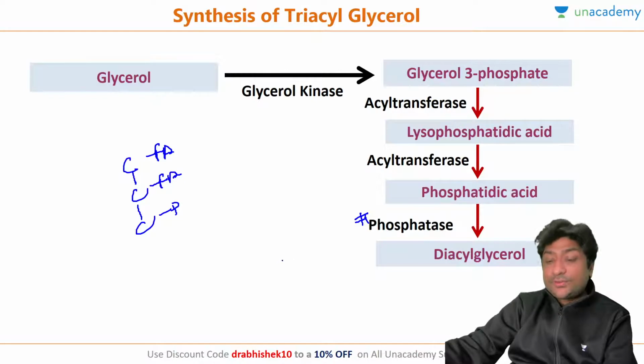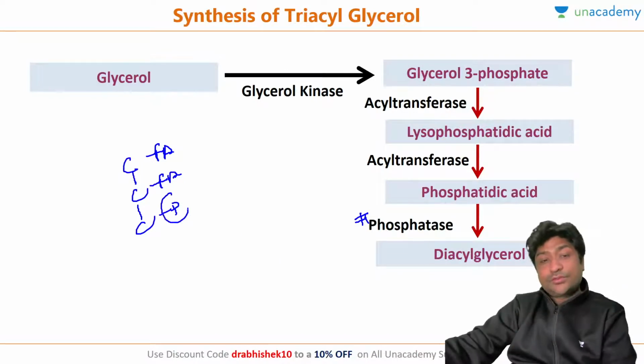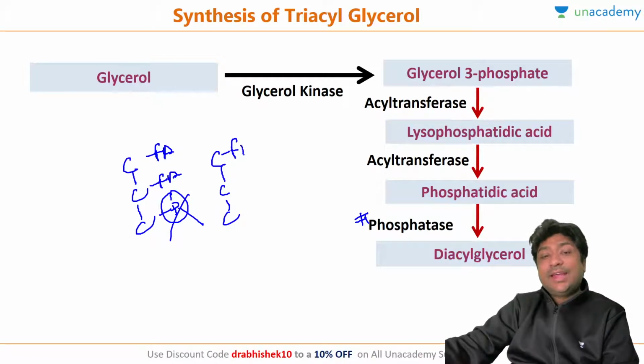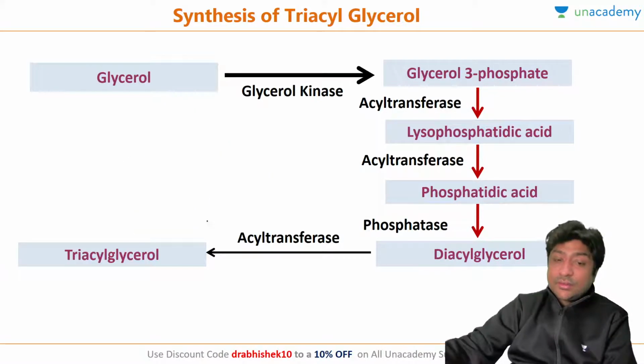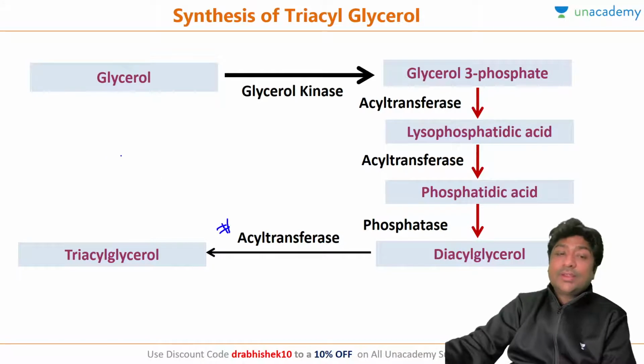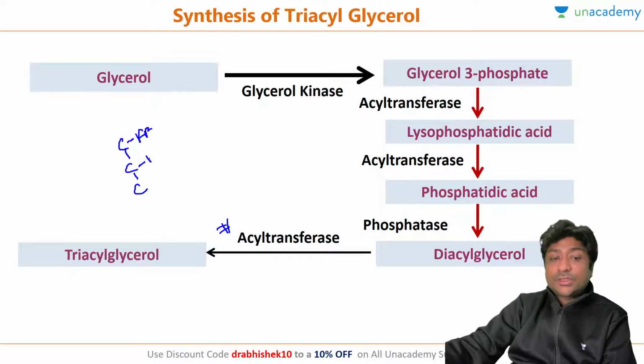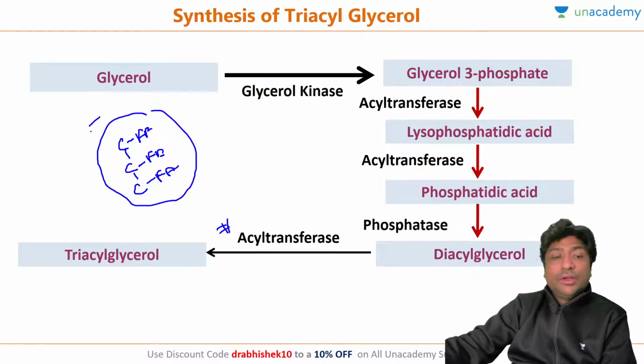Now this phosphatase will remove the phosphate. So this phosphate is now removed. And now what we have is something called diacylglycerol, because you can see two fatty acids here, and here the glycerol backbone is there. Diacyl because two fatty acids are there. And then, again with the help of acyl transferase, the third carbon from which we have removed the phosphate, again a fatty acid will be added, and now you have got your triacylglycerol.